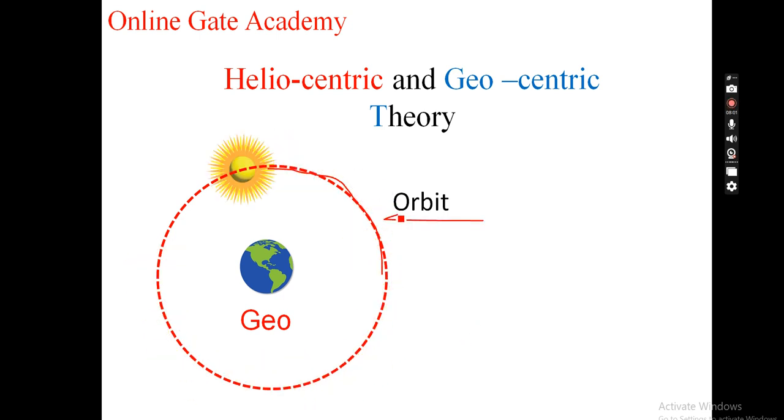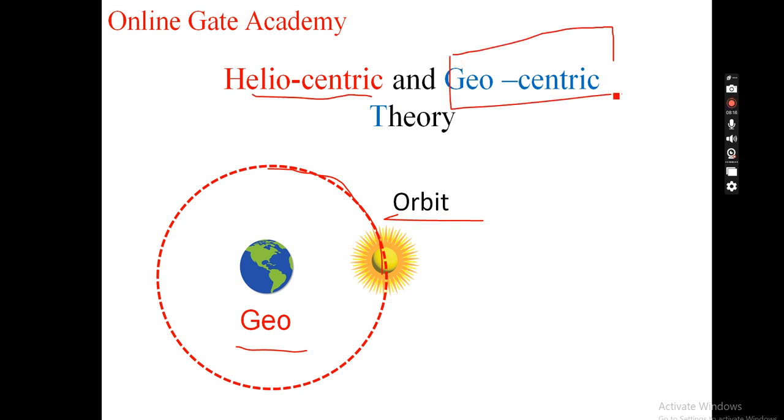So this is called an orbit. Because geo means earth, and the earth is in the center and the sun revolves around the earth, that's why this theory was called the geocentric theory. The first theory that was presented was the geocentric theory: the earth is in the center and the sun is revolving around the earth. So this other one is called the heliocentric theory.